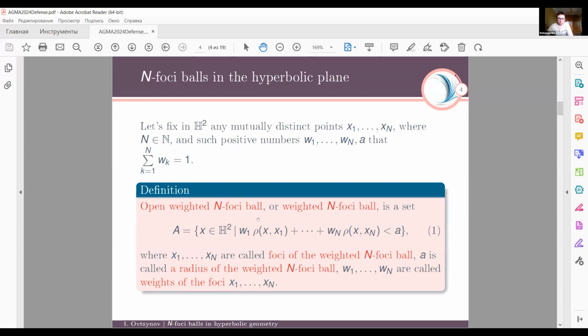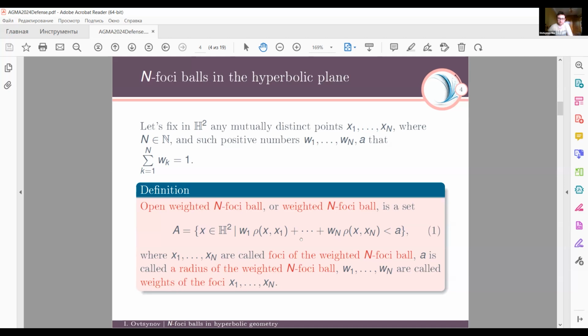An open weighted N-foci ball, or just weighted N-foci ball, is a set A which consists of all the x from H2 where w1 rho(x, x1) plus and so on, plus wn rho(x, xn) is less than a. Here x1 and so on xn are called foci of the weighted N-foci ball.